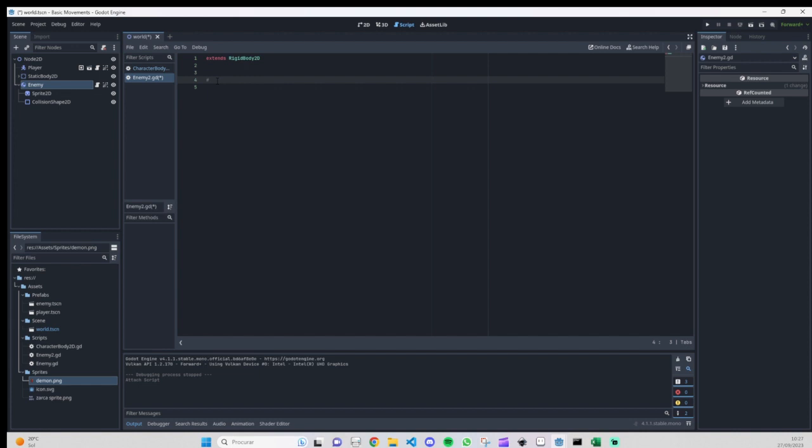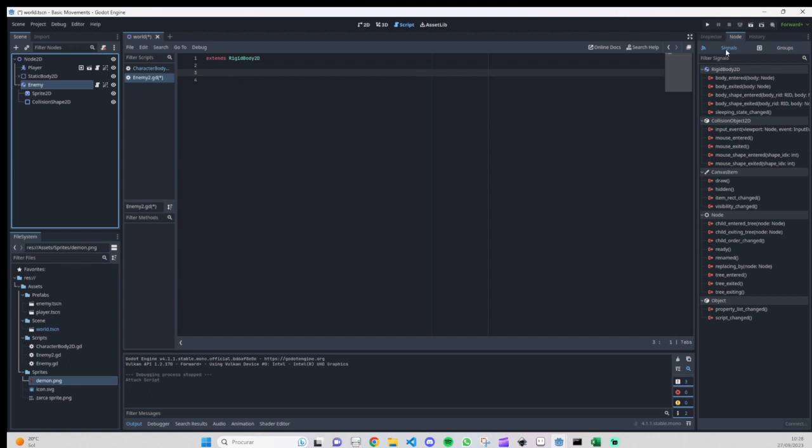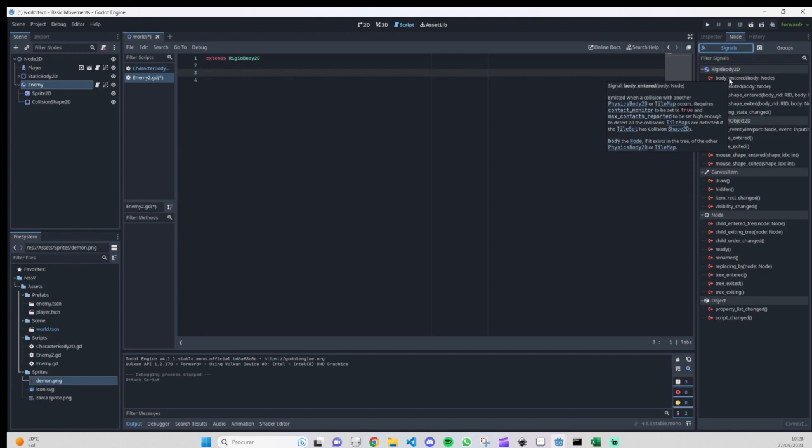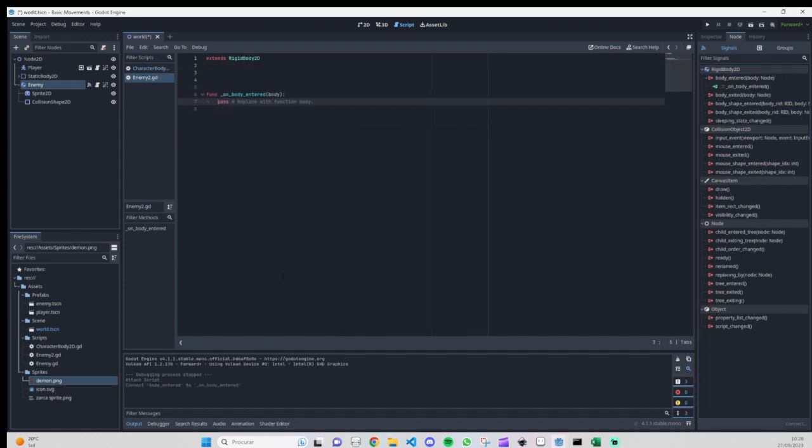If you don't want to write that function, you can go to our enemy node signals, and you have here the body entered 2D. If you double click, you can select our enemy and click connect, and the function will appear.